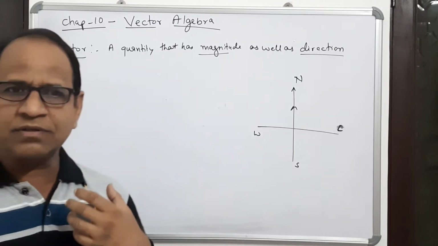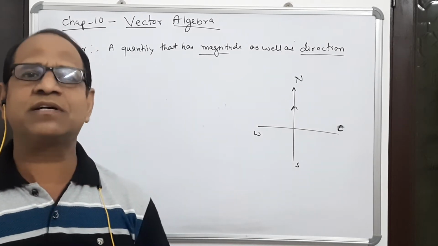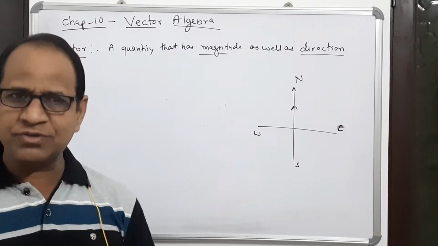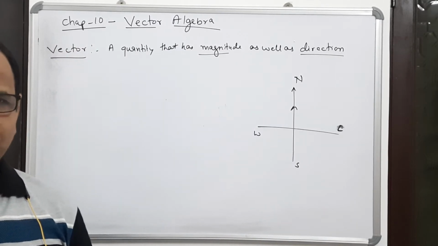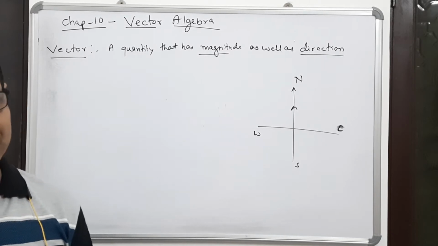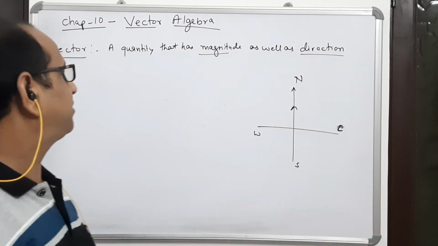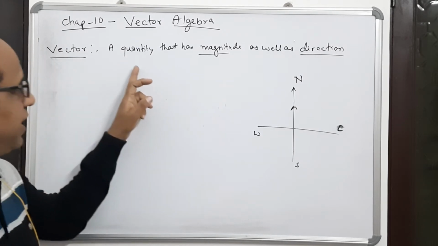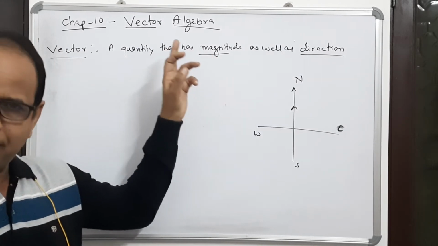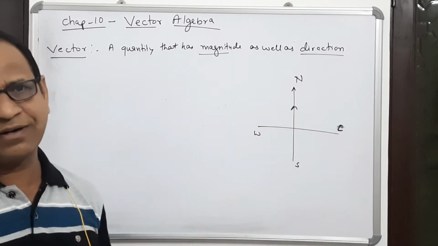Like speed is a scalar quantity. Velocity, it is a vector quantity. Force, it is a vector quantity. All these you have studied in the lower classes, that is in class 10, in physics. So I am starting that a vector means a quantity that has magnitude as well as direction.